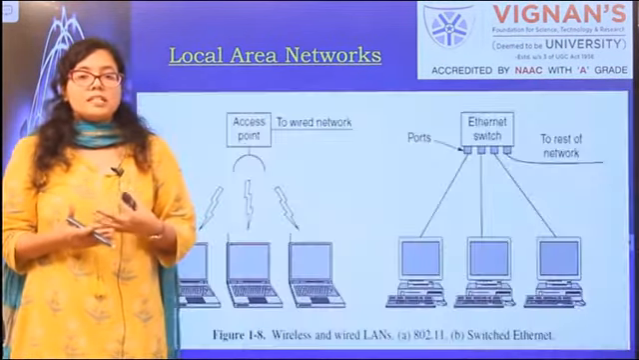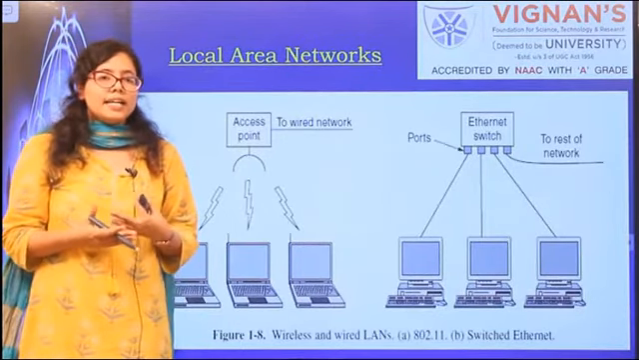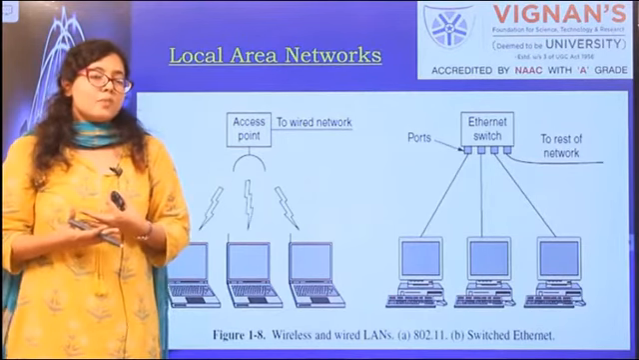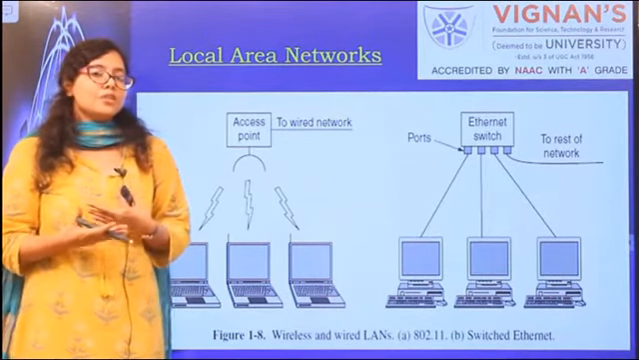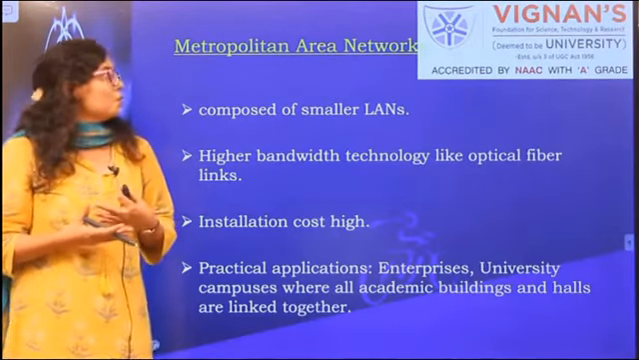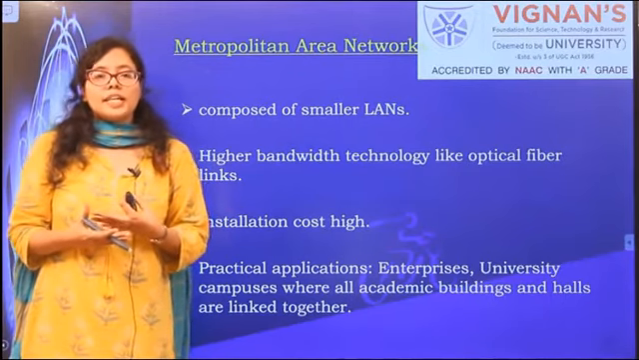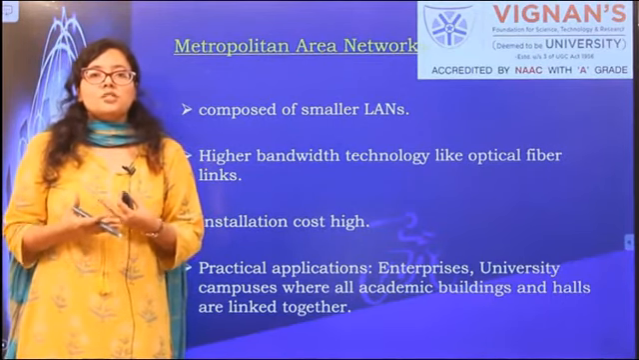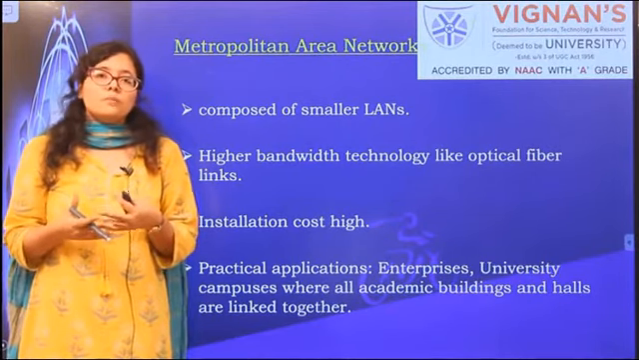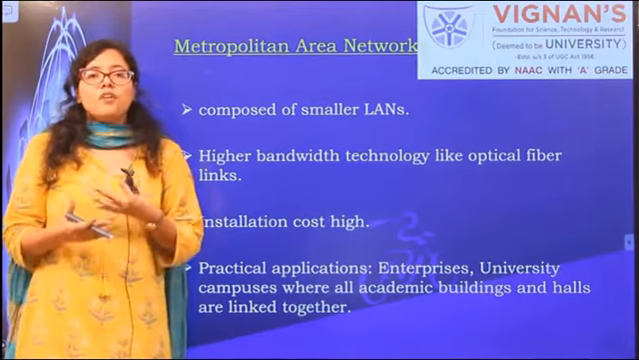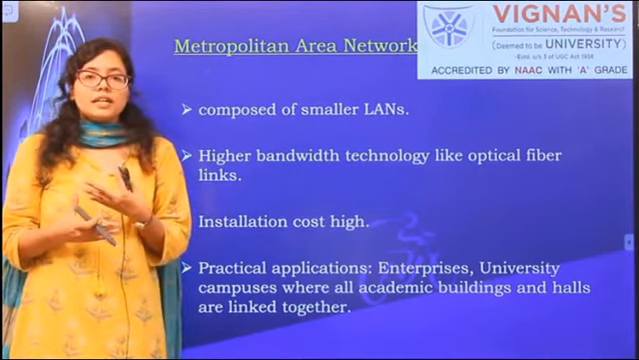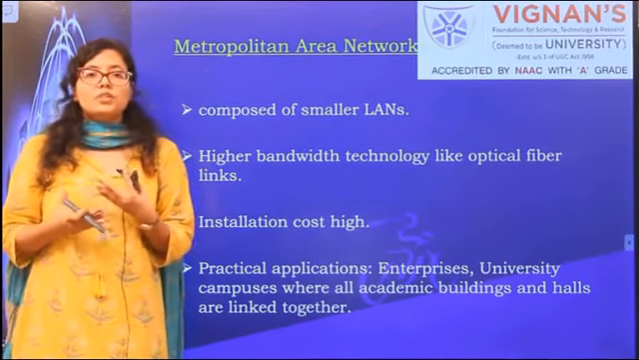From the slide you can see the implementation of a wired LAN and the wireless LAN. The wireless LAN basically involves an access point, whereas the wired LANs are directly connected to the switch through Ethernet cables. So the next network that we look at is a metropolitan area network. A metropolitan area network is composed of smaller LANs. Many LANs together form a metropolitan area network, which is confined within a city or within two cities.